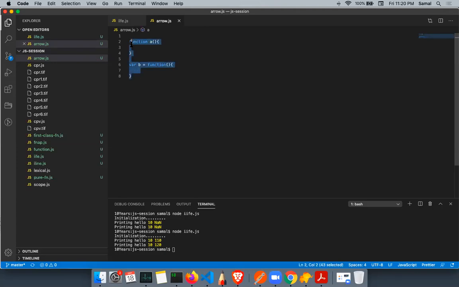So these are from ES5. What did ES6 do? In ES6 they say you do not have a function declaration. You only have a function expression or function assignment. So ES6 says that you do not have to write the function keyword. Instead, what you write? You write.